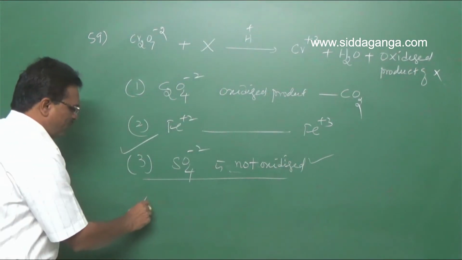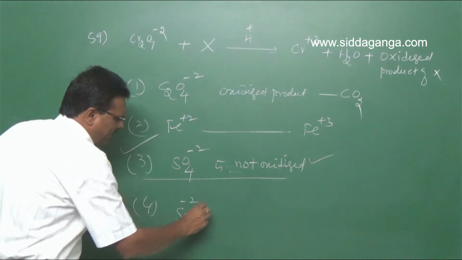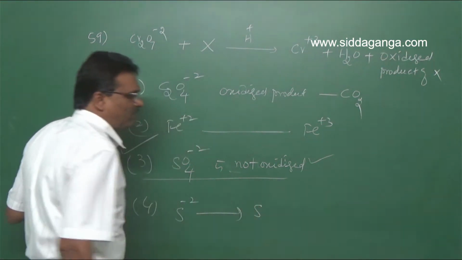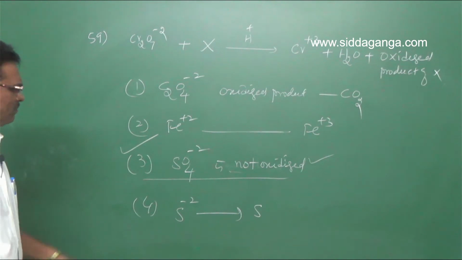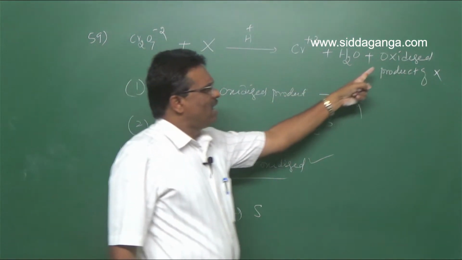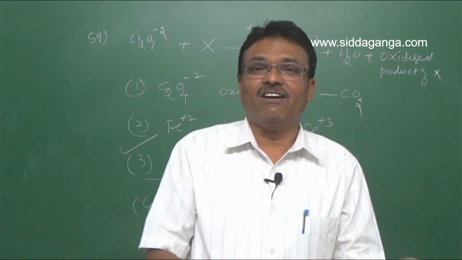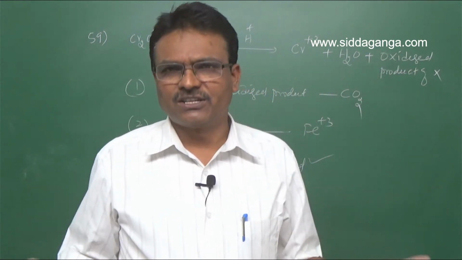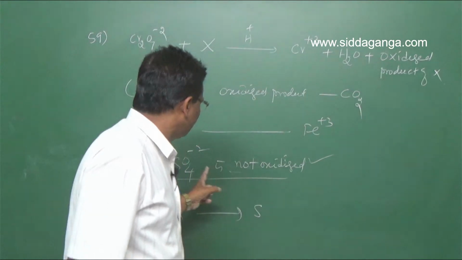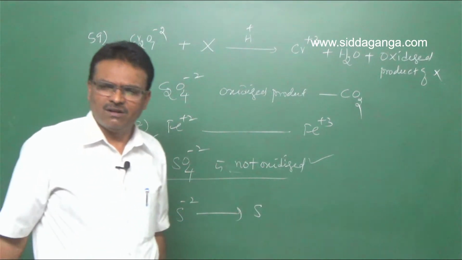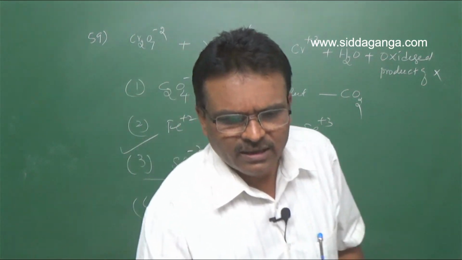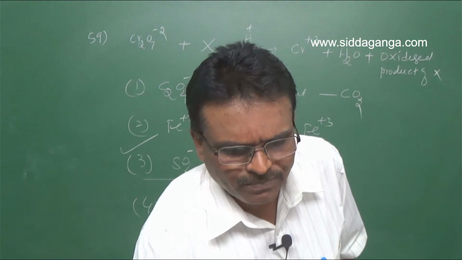And sulfide, the fourth one, is oxidized to sulfur. So look here, the oxidized product of X in the reaction cannot, if they ask which does not undergo oxidation, that is sulfate. Sulfate is not oxidized. Next, let us move on to question number 60.